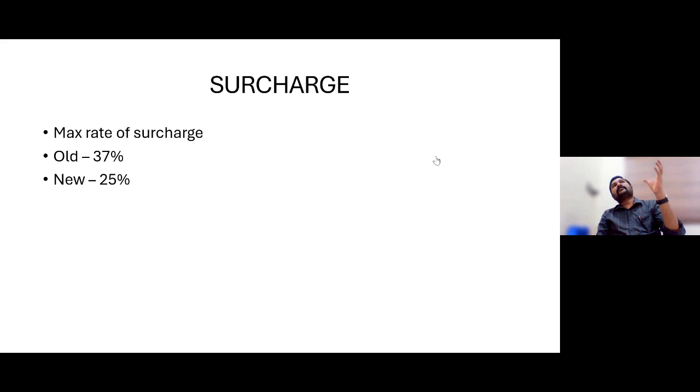So those persons having higher income over and above 5 crore are required to pay surcharge at the rate of 37%.